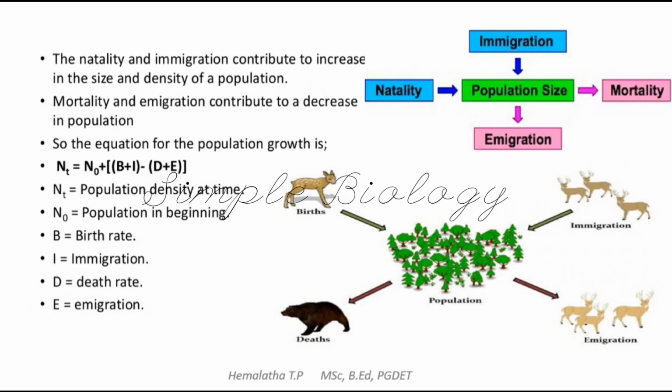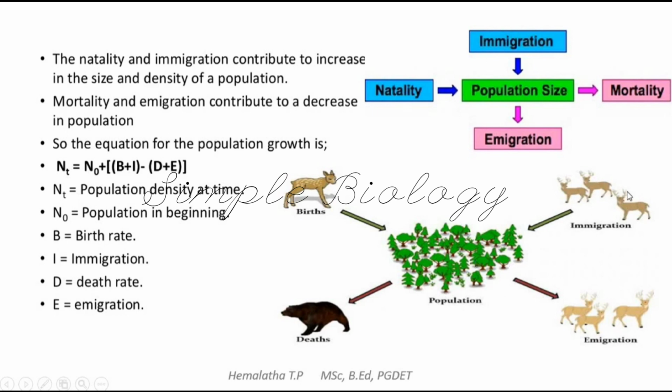So let us see how it will change based on these factors. Natality and immigration contribute to an increase in the size and density of the population. Obviously, if individuals are added to the already present group or population, then the number of individuals will increase, right? So when the number of individuals is increasing, that means the population is increasing. In the same way, immigration is when any new individual comes and joins the already present population.